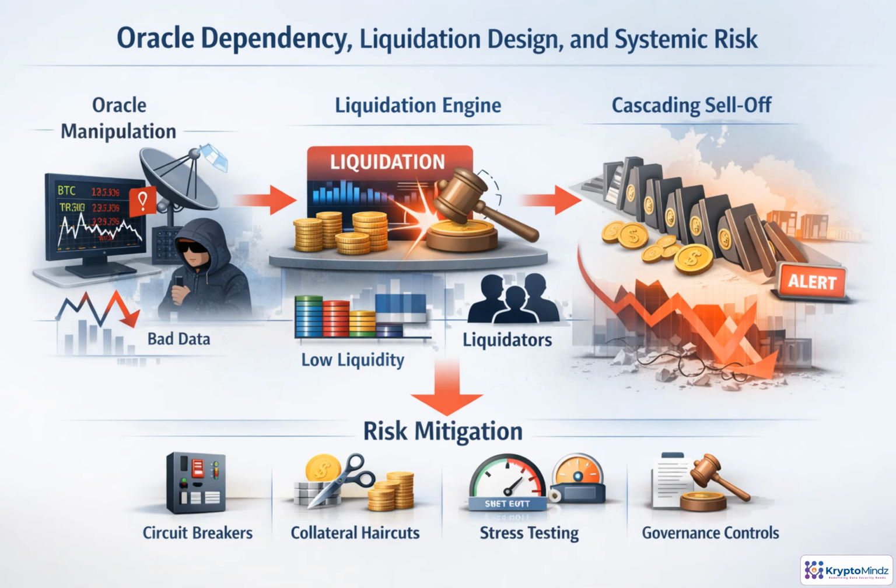Failures often happen when one weak layer feeds the next. If an oracle reports bad prices, collateral can be misvalued. That can trigger liquidations. But liquidations only work if markets are deep and liquidators are motivated. In a fast sell-off, forced selling can push prices lower, causing even more liquidations. Good design adds brakes. Circuit breakers, conservative collateral haircuts, stress tests, and governance controls that can respond before volatility becomes a system-wide crisis.